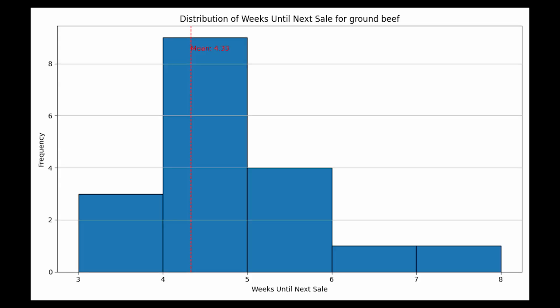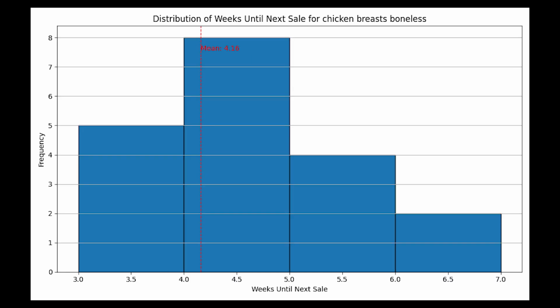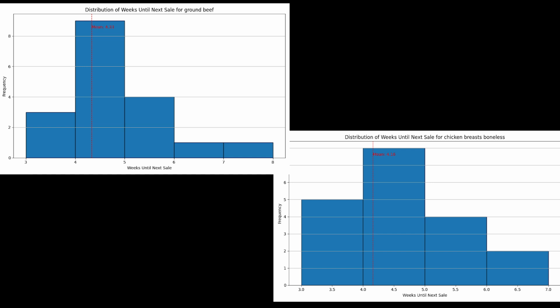Here we can see a histogram visualizing the lengths of intervals between sales of ground beef, with a mean of 4.33 weeks. And here we can see the same kind of visualization but with chicken breast. And we can see that they look somewhat similar, which is interesting. I was looking for common distributions like uniform, exponential, or Poisson. It did look kind of Poisson-like for a second, but I don't think this is the case. Also, it's a bit hard to tell since the volume of my data is a bit low.